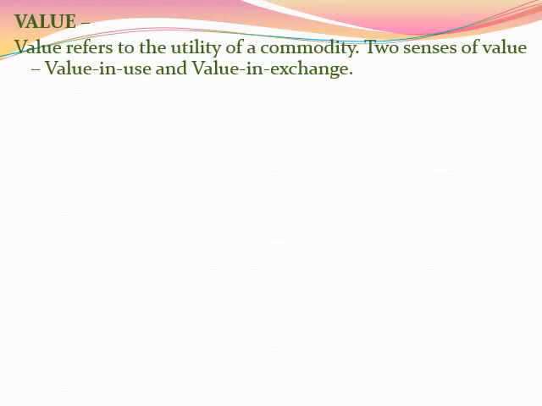So value in use is the want-satisfying power of the commodity. For example, let's say water quenches your thirst. The utility of water will be the value in use of water. But this kind of utility cannot be measured or sold. In other words, this kind of value is not of an exchangeable pattern. It is just for the purpose of usage.